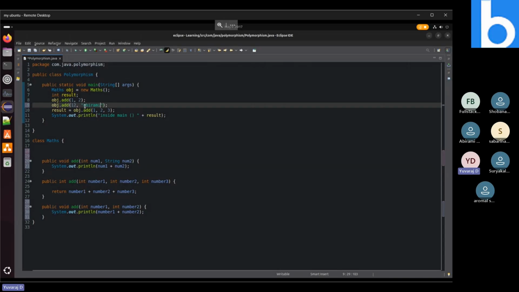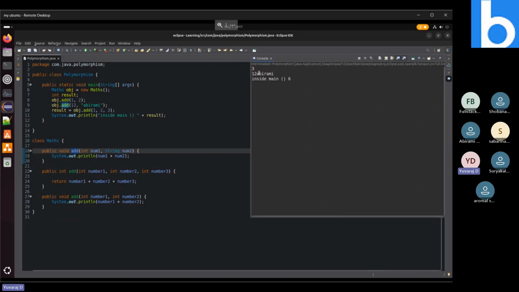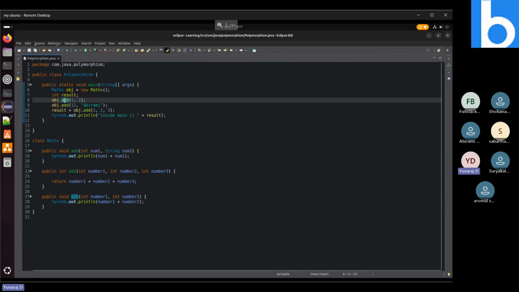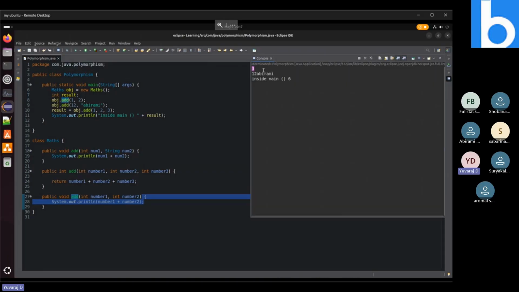Instead of an integer result, I will pass some name, some string value, so that whenever I hover over this add method, you can see that this particular thing will call this method only, because it is getting two parameters: one of int type and one of string type. That suitable method is this one. So when I call it, this method will trigger. When I run this code, first I'm getting 3, which means the first add method is called, and it prints the 1 plus 2 value, which is 3.